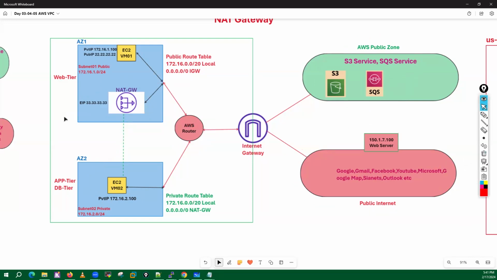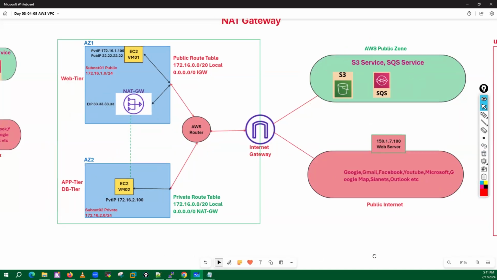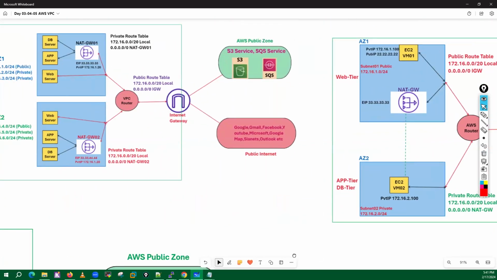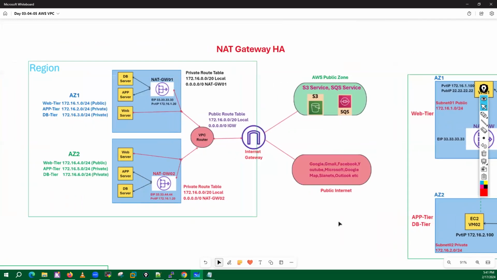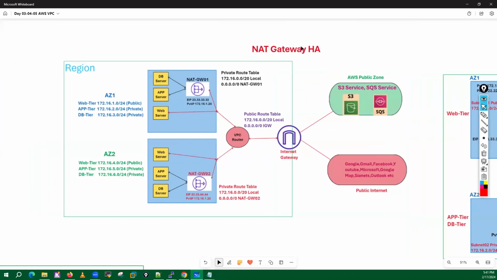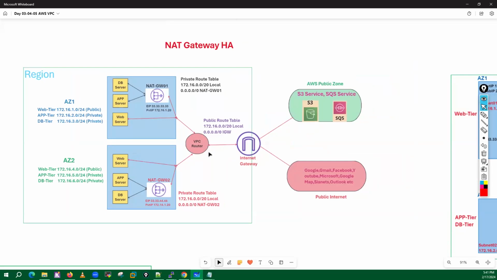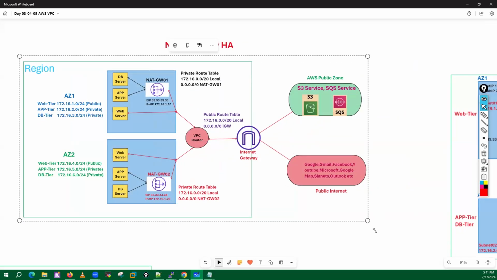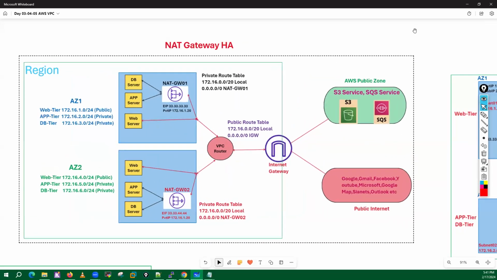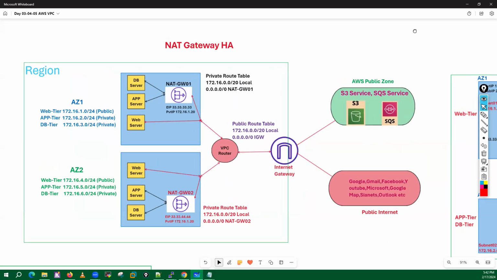There is a reason, guys, why I have deployed it this way, because I want to explain this HA part. I want to cover this HA as well, because let's suppose one of the availability zones goes down, then how can we make sure there is HA for the NAT gateways, right?